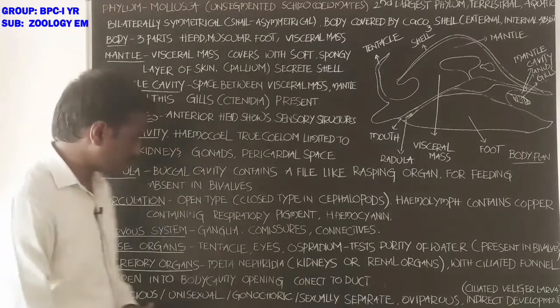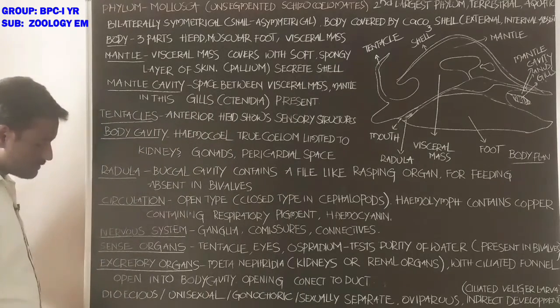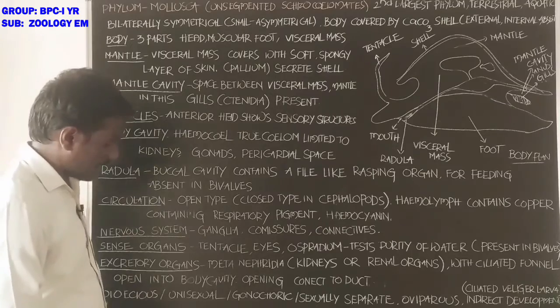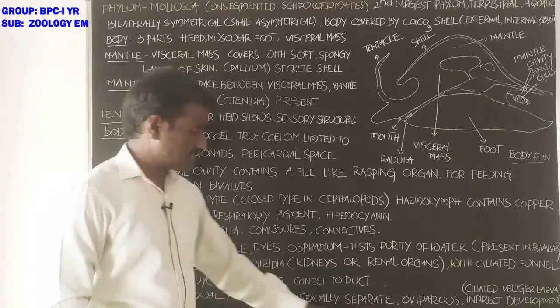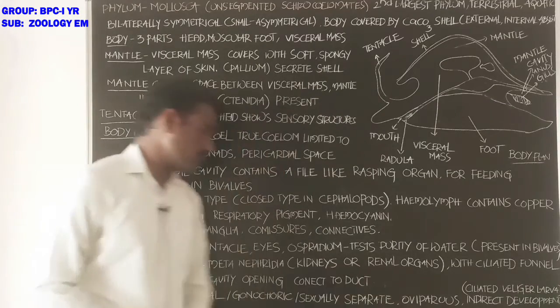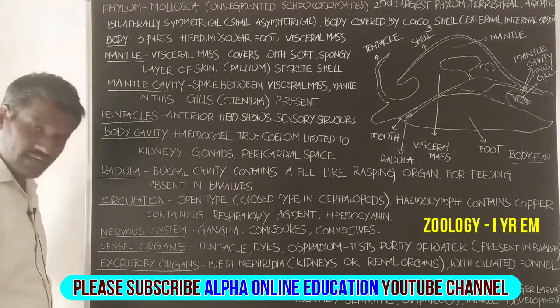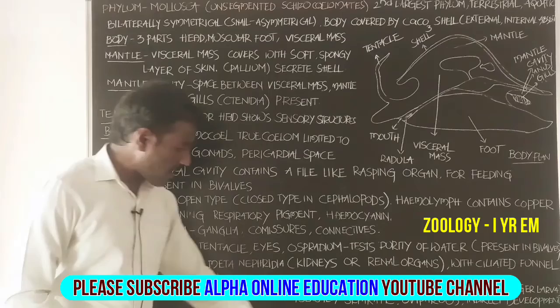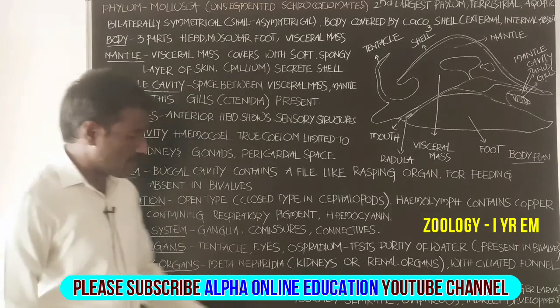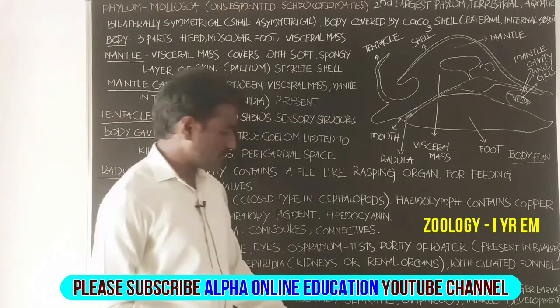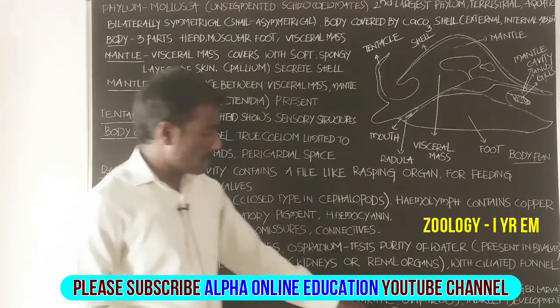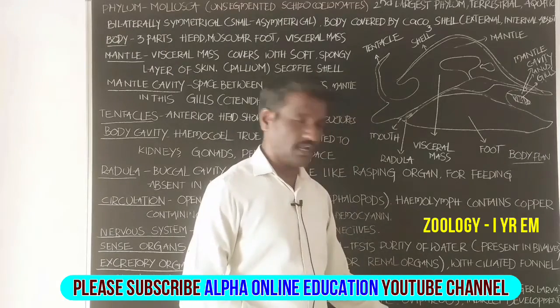Okay, student. Next, examples: Pila, Pinctada, Sepia, Loligo. These are the scientific names. Apple snail, scientific name Pila. Pearl oyster, scientific name Pinctada. Cuttlefish, scientific name Sepia. Squid, scientific name Loligo.